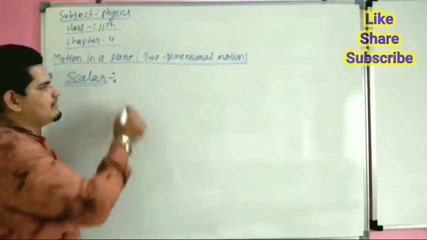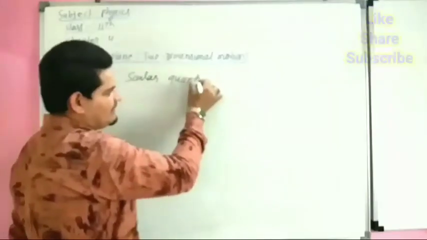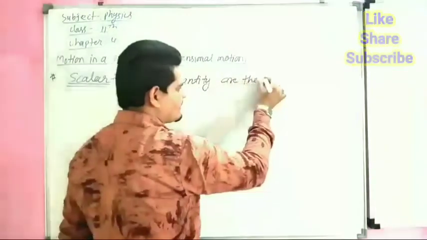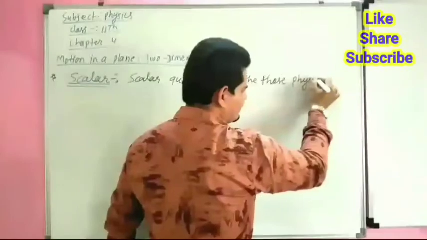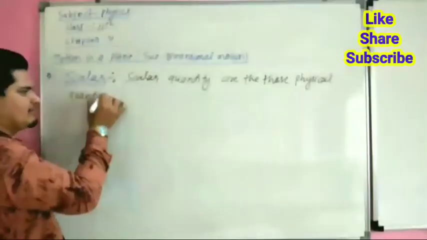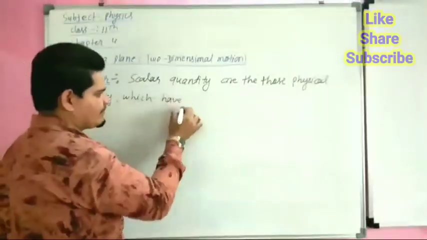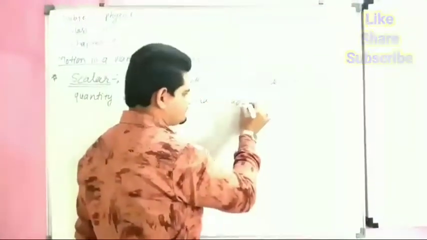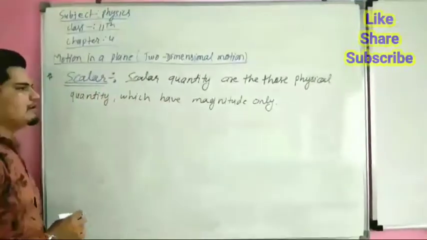So the definition is: scalar quantities are those physical quantities which have magnitude only.